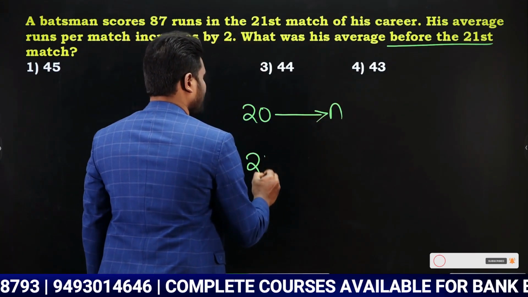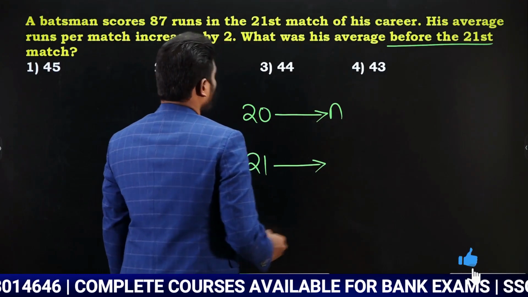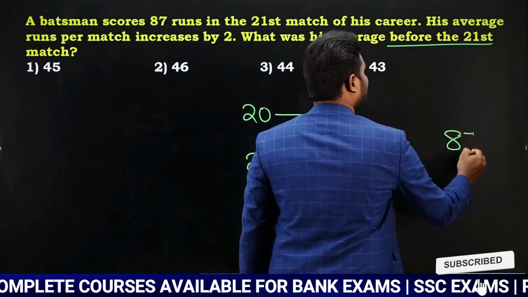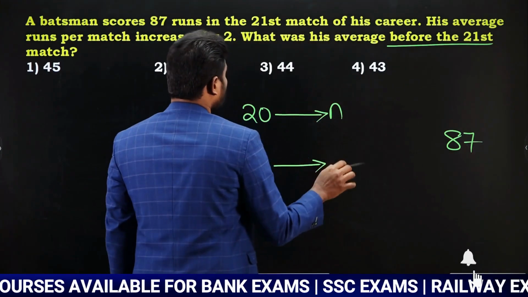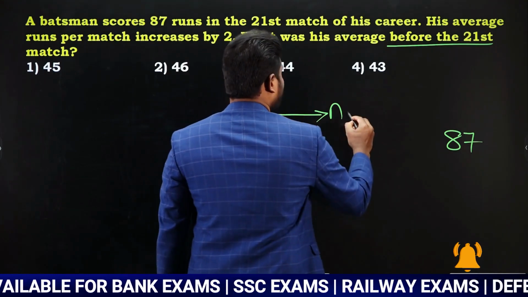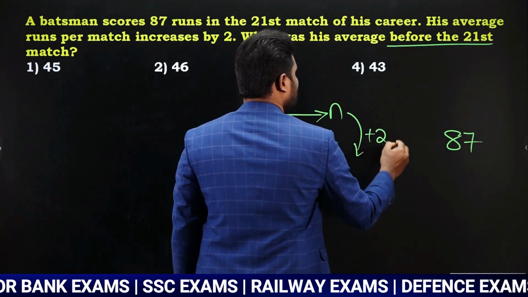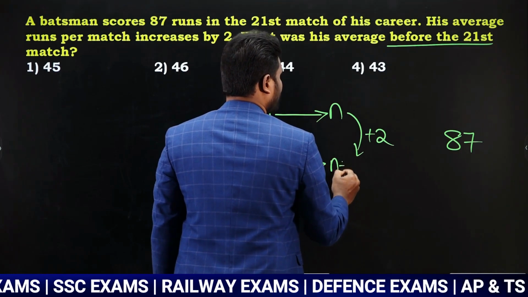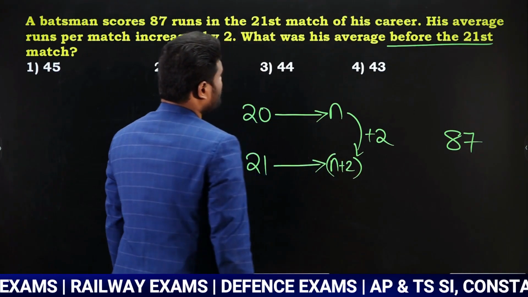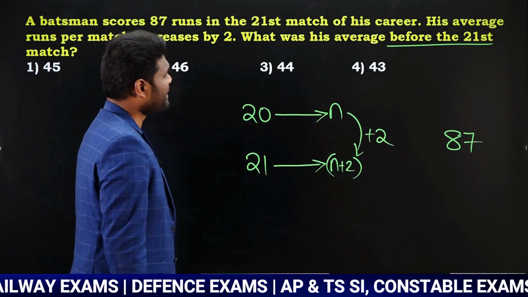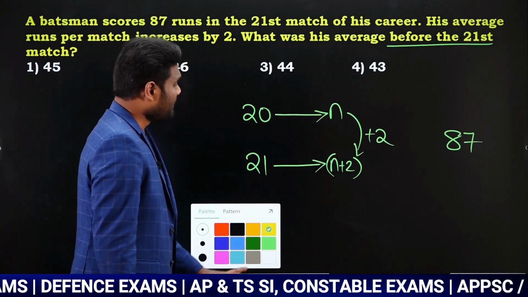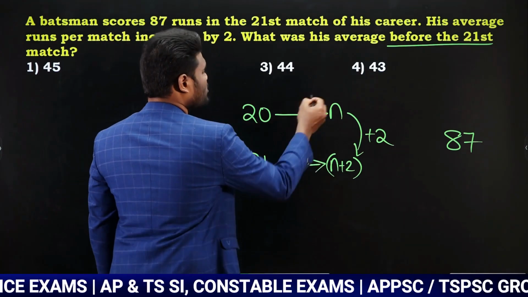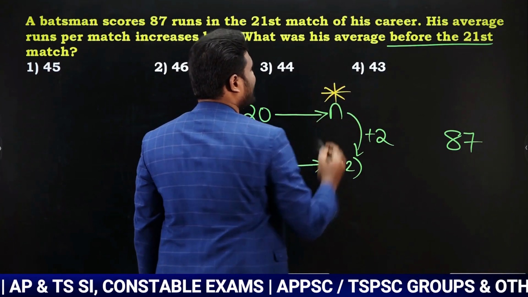In the 21st match, he scored 87 runs. Due to this, the average increased by 2. Now this is going to be n plus 2. Now what is your question? Your question is what was his batting average before the 21st match? Before the 21st match means we are supposed to find the value of n.